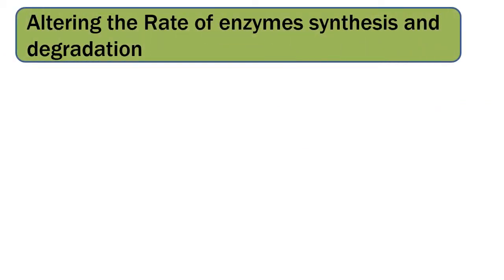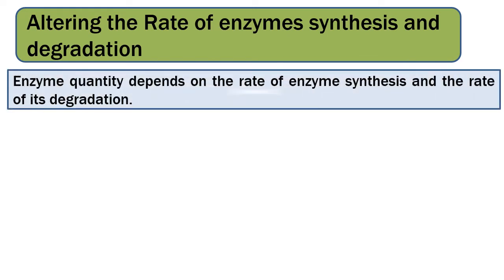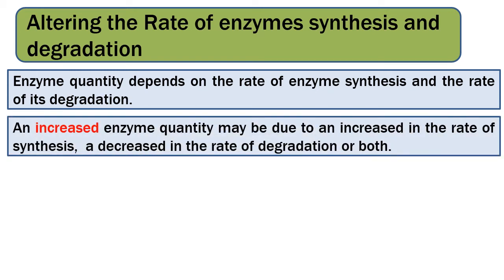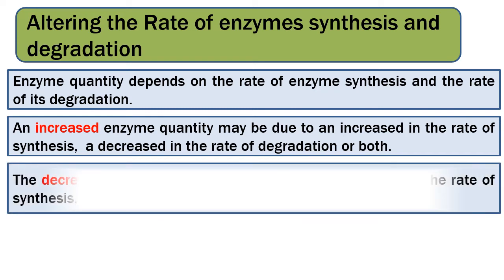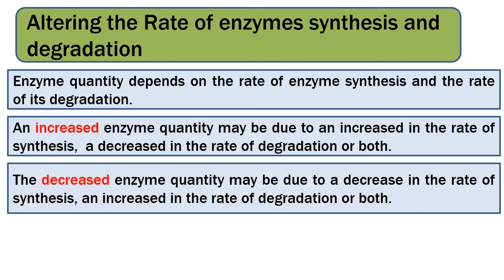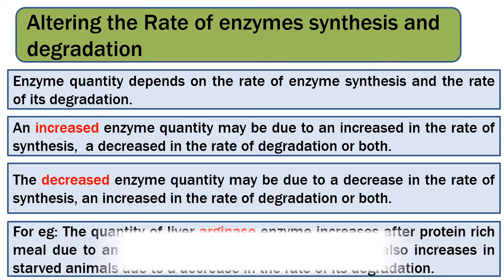The controlling of enzyme quantity can be achieved by altering the rate of enzyme synthesis and degradation, because enzyme quantity depends on the rate of enzyme synthesis and the rate of its degradation. An increased enzyme quantity may be due to an increase in the rate of synthesis, a decrease in the rate of degradation, or both. And the decreased enzyme quantity may be due to a decrease in the rate of synthesis, an increase in the rate of degradation, or both.